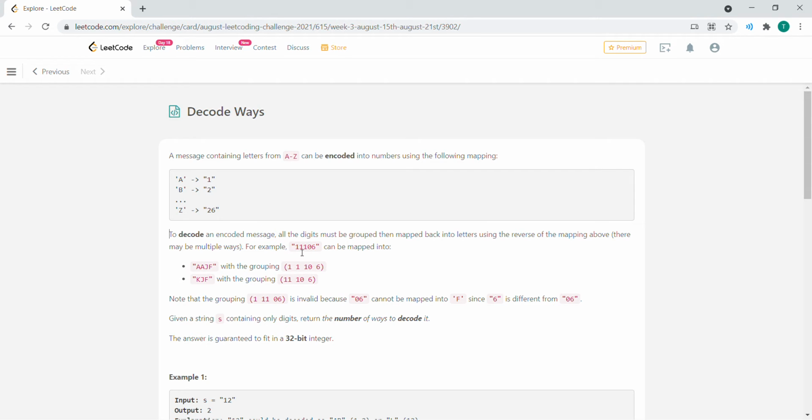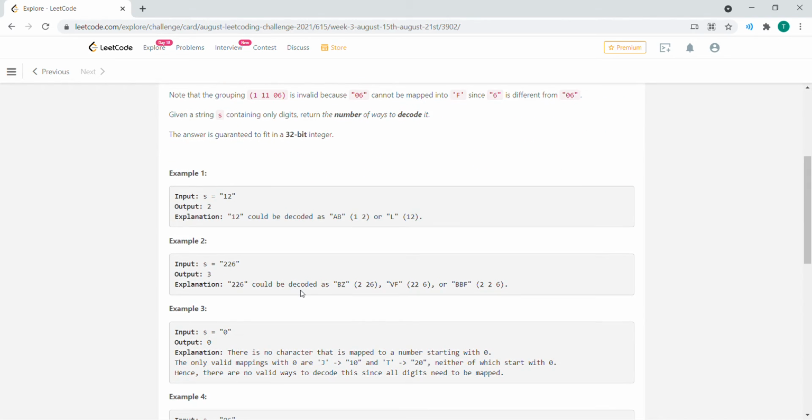For example, we have the digits string of 1106. It can be mapped into either AAJF, which is a grouping of 1, 1, 10, 6, or it could be KJF, which is a grouping of 11, 10, and 6. Note that the grouping 1, 11, 06 is invalid because 06 cannot be mapped into F, since 6 is different from 06, right? The strings are different. Given the string S containing only digits, return the number of ways to decode it. It's guaranteed to fit in a 32-bit integer.